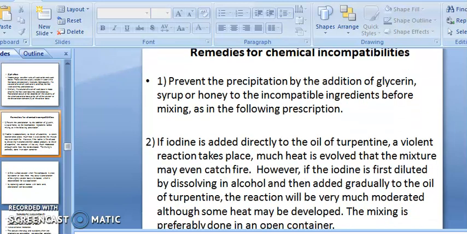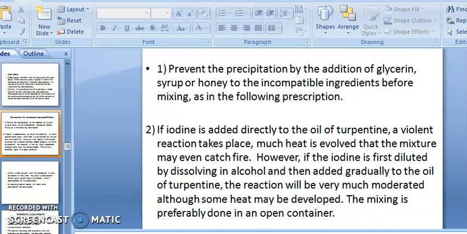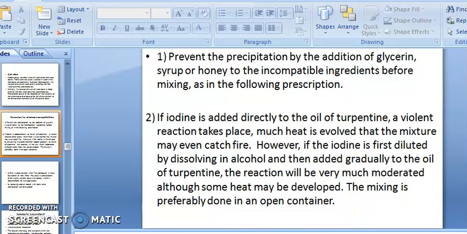Remedies for chemical incompatibility. How to overcome the problem of chemical incompatibility? By preventing the precipitation through the addition of glycerin, syrup or honey to the incompatible ingredients before mixing, to increase the viscosity.